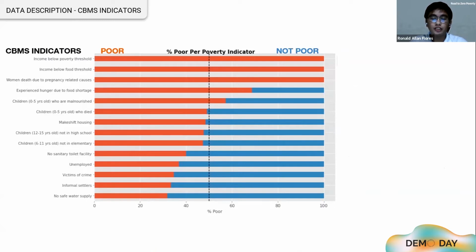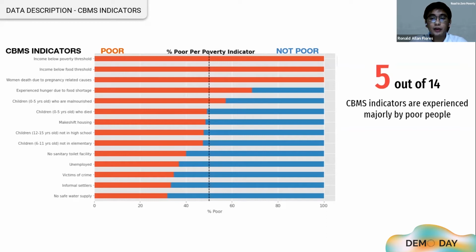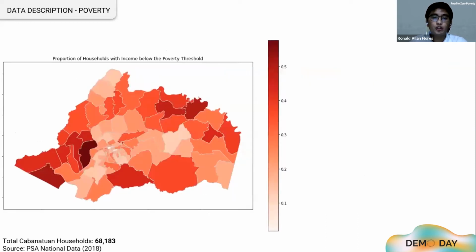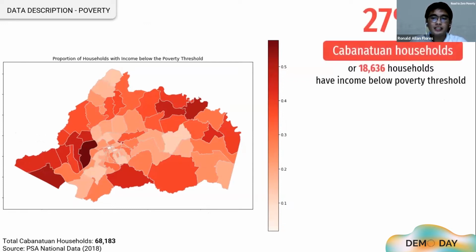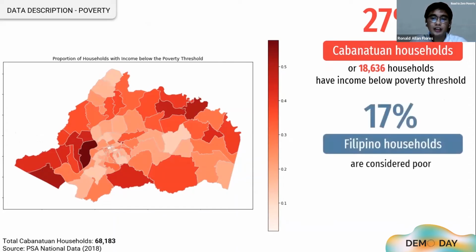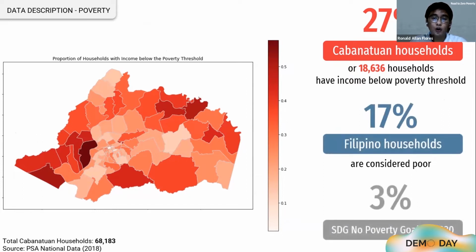Five of which were experienced mostly by poor people, while far more indicators are also close to the majority. This map shows the prevalence of poverty at the barangay level. The darker the shade is, the poorer the barangay. Despite being a first-class component city of Nueva Ecija, Cabanatuan has a high poverty rate of 27%, equivalent to 18,000 poor households. Comparing to the national data of the same year, the city is 10 marks higher than the 17% national baseline. This is a long road towards the SDG no poverty metric of 3% by 2030.